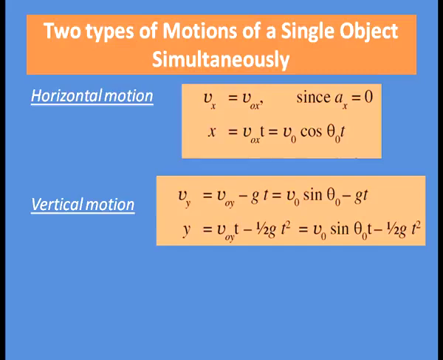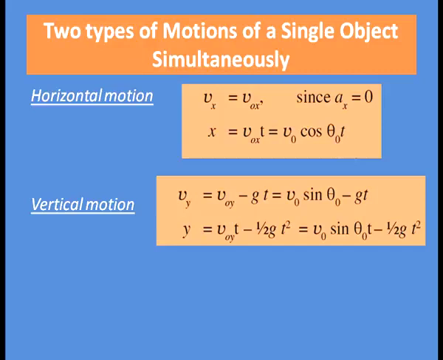Vy, that is the vertical component of velocity, is equal to V0y minus gt. Here we have used the equation v equal to u plus at, because in case of vertical motion there is acceleration, hence we have taken this equation. So, the final velocity is Vy, initial velocity is V0y, acceleration is taken as minus g, hence Vy equal to V0y minus gt. With V0y equal to v0 sin theta 0, the equation becomes Vy equal to v0 sin theta 0 minus gt.